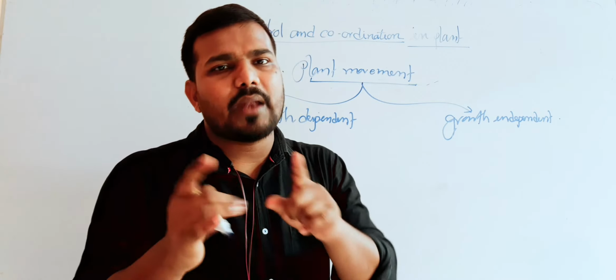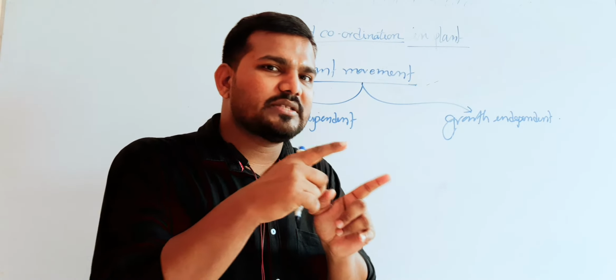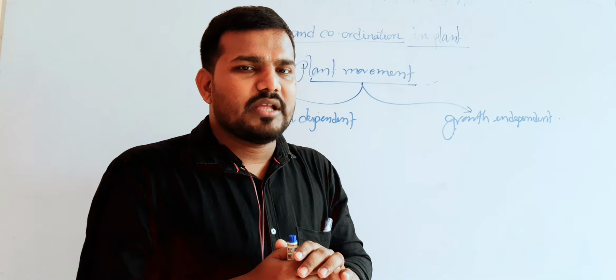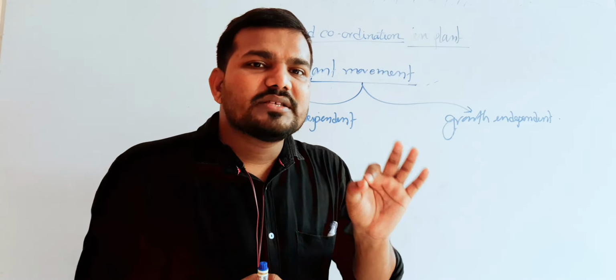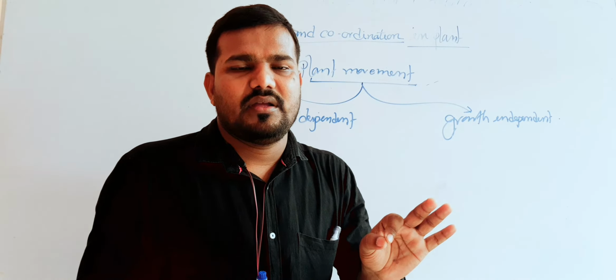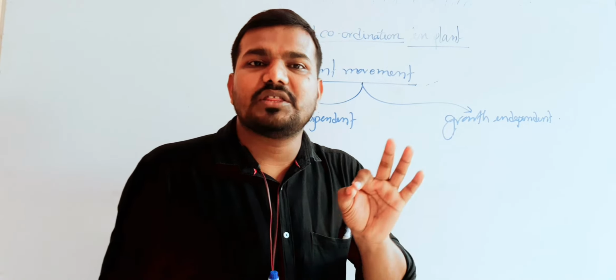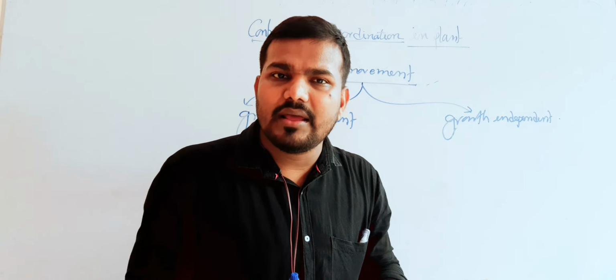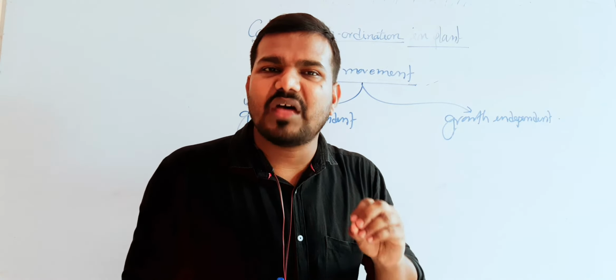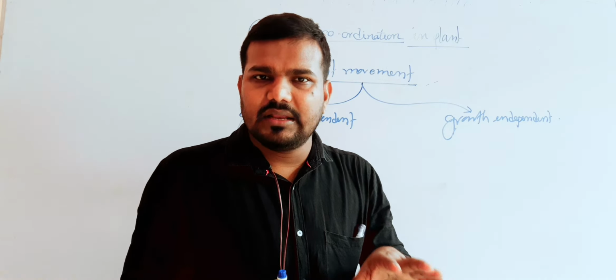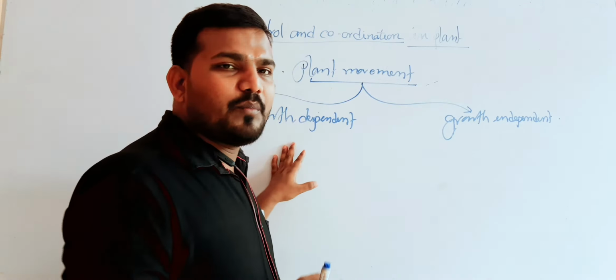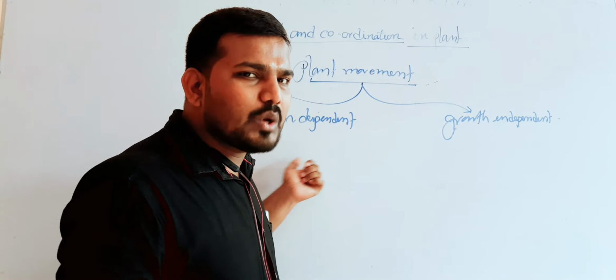It means the plant stem is going to bend towards the window. It means they are performing cell division, and by performing cell division, they increase the cell number, which helps to perform growth. Clear? So growth dependent movements are very slow in nature.